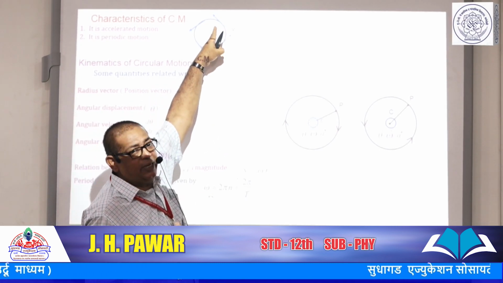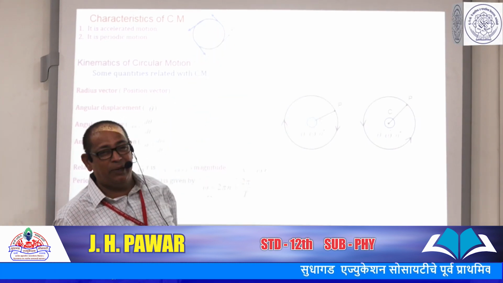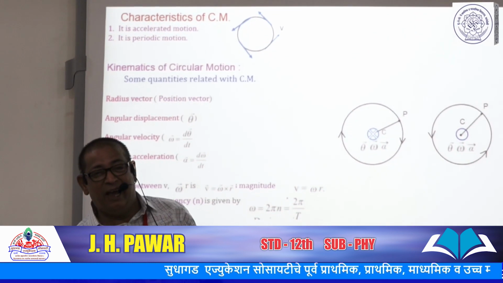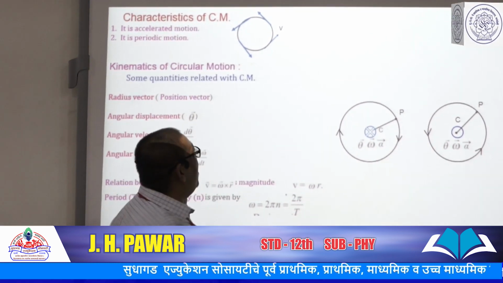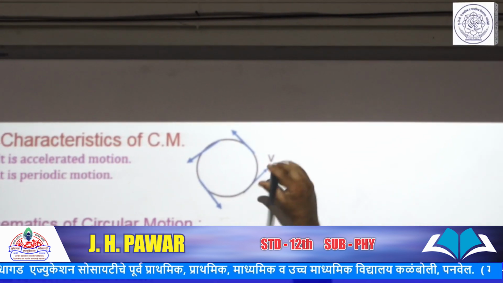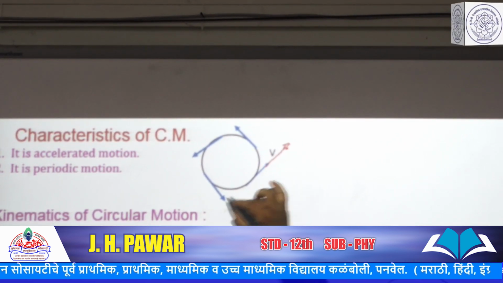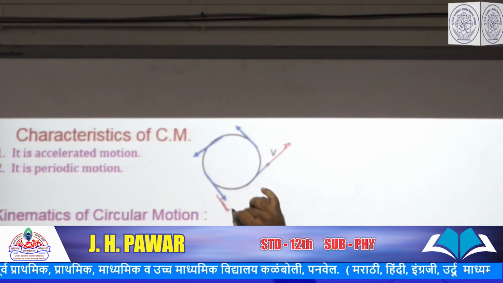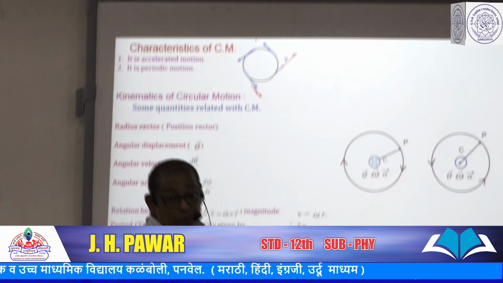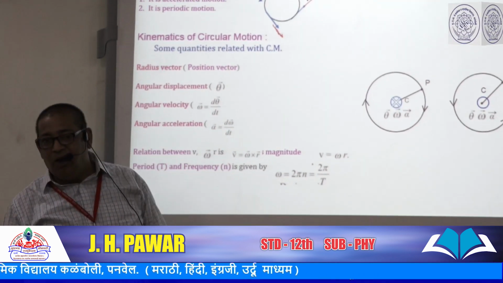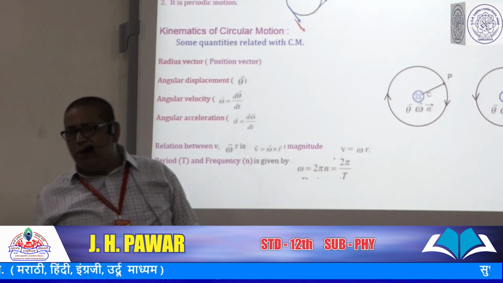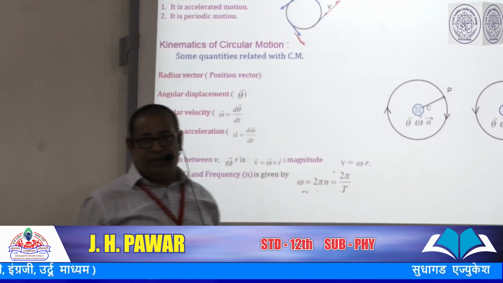Velocity, linear velocity. We come across a simple example: a stone is tied with a string and revolved in a horizontal circle. When you release your hand, what happens? The stone moves in a tangential path. Here or here it releases, then it goes in this tangential path. When it follows a tangential path, it is moving along a straight line path, showing that when a body is in circular motion, it has a linear velocity.